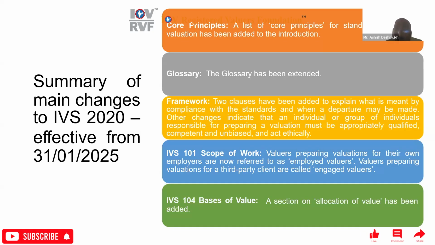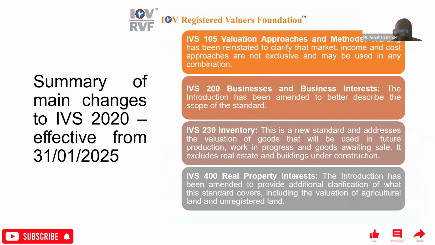So valuers preparing valuation for a third party client are called engaged valuers. So that definitions are separated out. Okay. Then 104, that is for basis of value. So section on allocation of value has been added over there. New section, that is a 104.